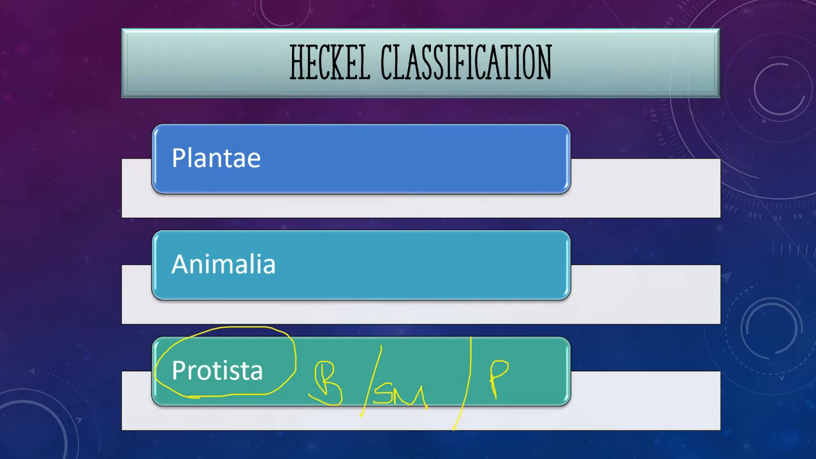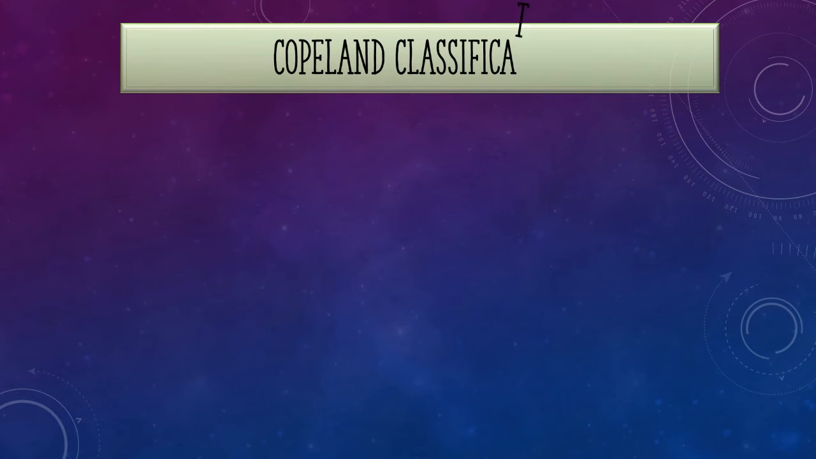This classification also had a certain drawback. Bacteria are prokaryotes, but slime molds and protozoa are eukaryotes. So having them in one group is like a mashup. Due to that problem in the previous classification, hence arose the fourth classification known as the Copeland classification, also known as the four-kingdom classification.